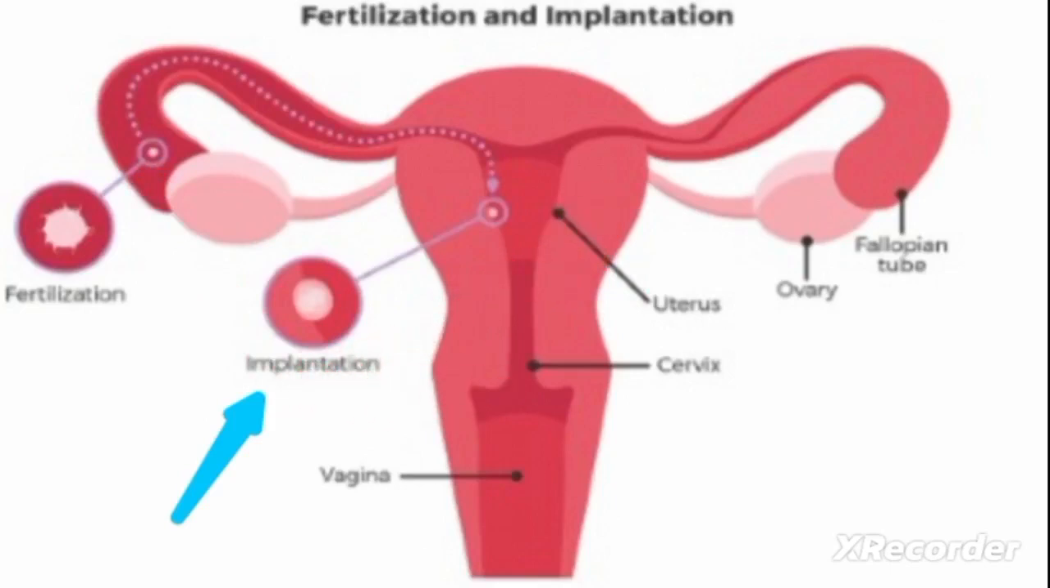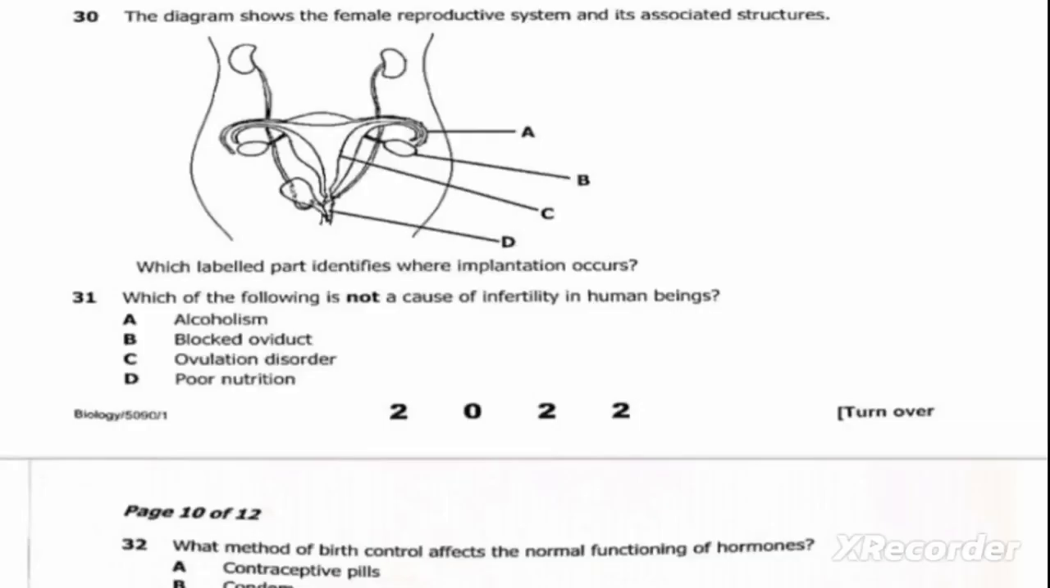Okay. So therefore, our correct answer here is C, uterus. So fertilization takes place, implantation takes place on the uterus. We now shift to the next question, which is question 31.